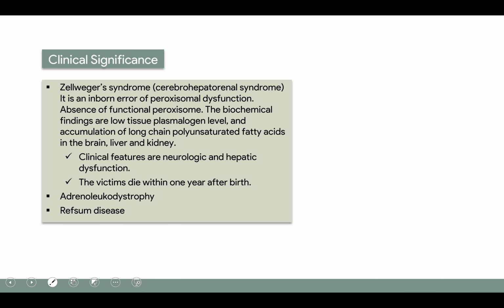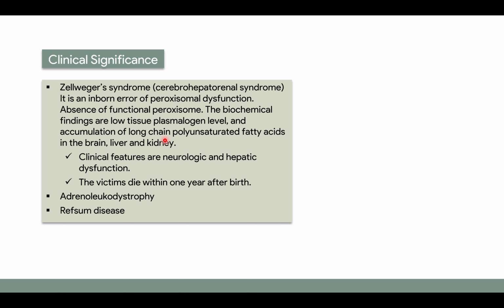Now the clinical condition which is associated with the peroxisome is Zellweger syndrome, which is also called cerebrohepatorenal syndrome. Remember this syndrome, it is the most commonly asked MCQ in the university examination, that the organelle which is involved is peroxisome, and there is accumulation of long chain polyunsaturated fatty acid. I repeat, in Zellweger there is accumulation of long chain polyunsaturated fatty acid in the brain, liver and kidney.